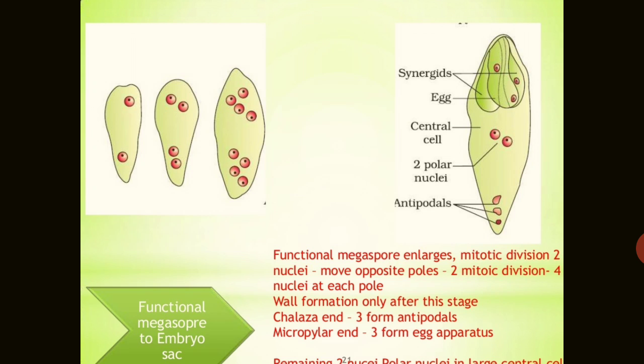so now it again forms the 4-cell stage, then the 8-cell stage. After the functional megaspore enlarges, mitotic division gives 2 nuclei moving opposite towards the poles, then 4 nuclei at each pole, and after that wall formation happens. Only after this stage, at the chalazal end 3 form antipodals, at the micropylar end 3 form the egg apparatus, and the remaining 2 are the 2 polar nuclei. It is also known as the central cell. So this is the stage of development of the embryo sac in the angiospermic plant.